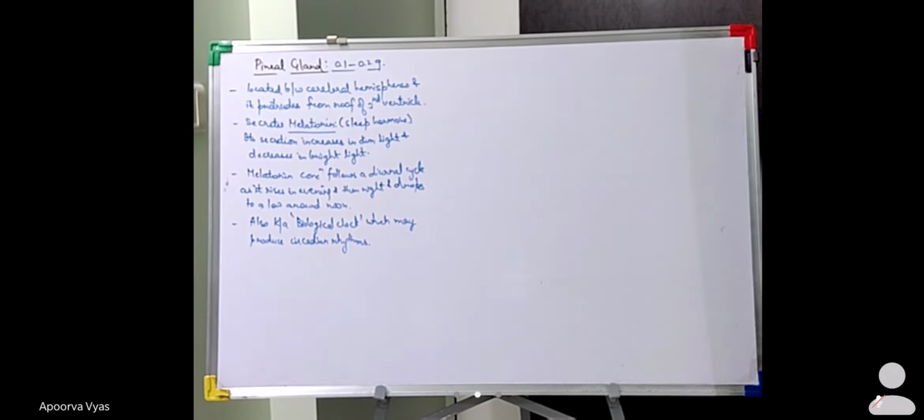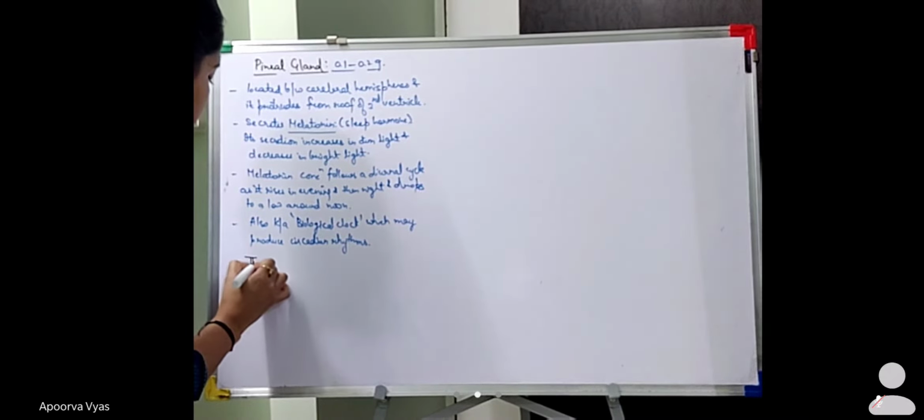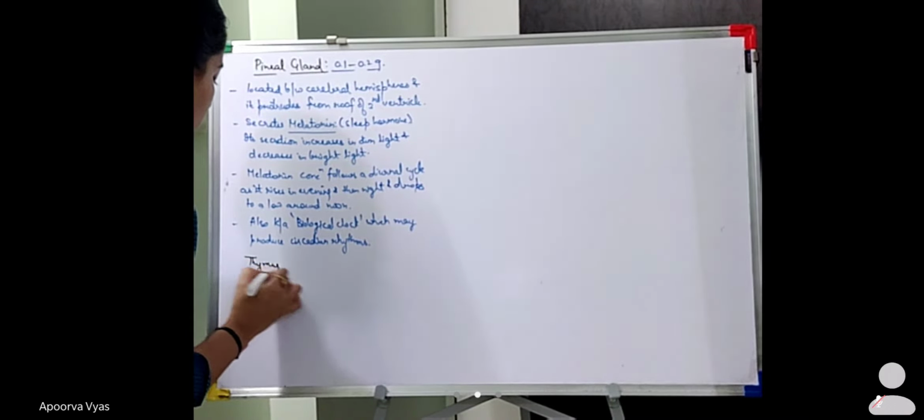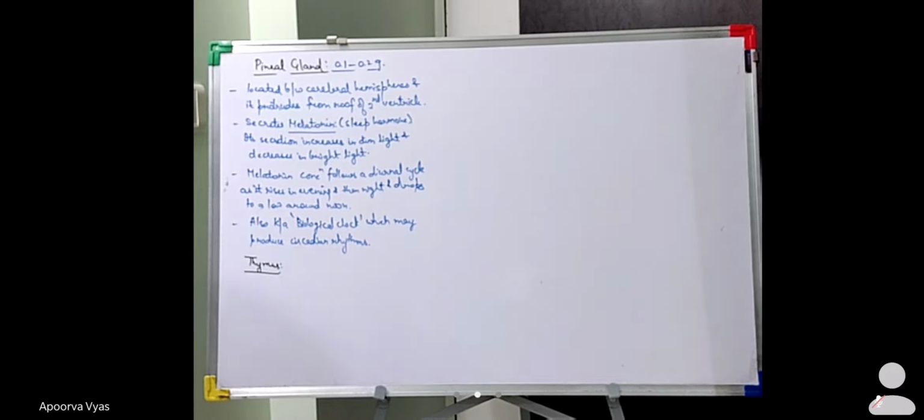After this, the next gland is your thymus. Where is this thymus located? अच्छा, सबसे पहले तो what is its weight at the time of birth?